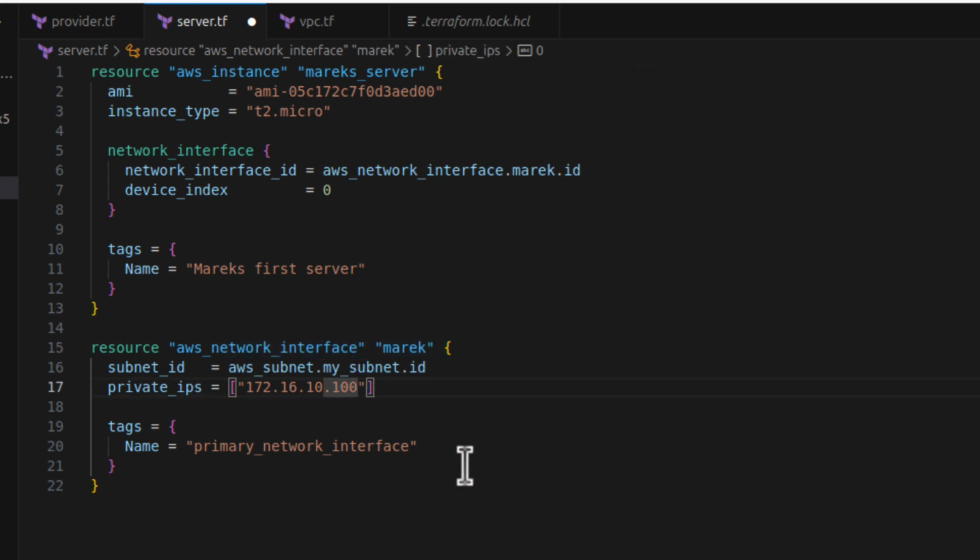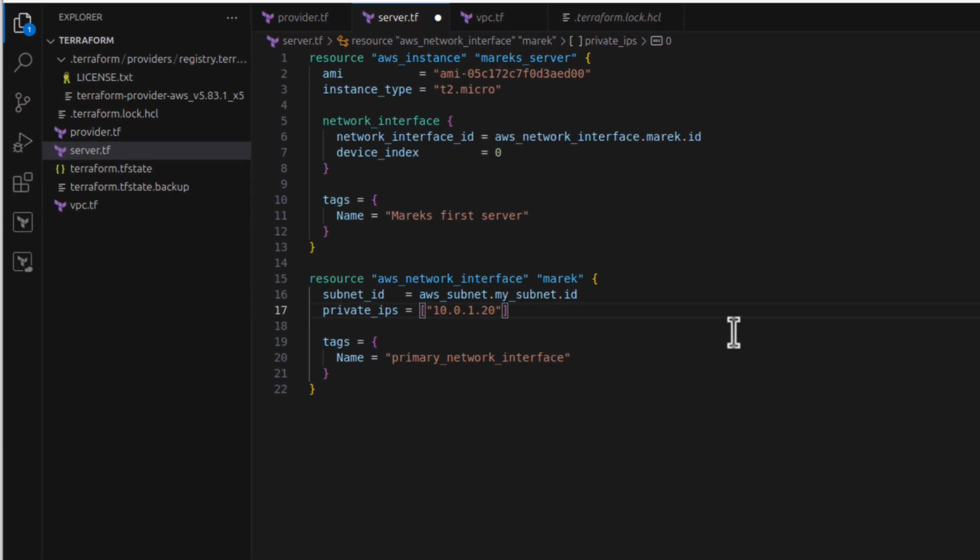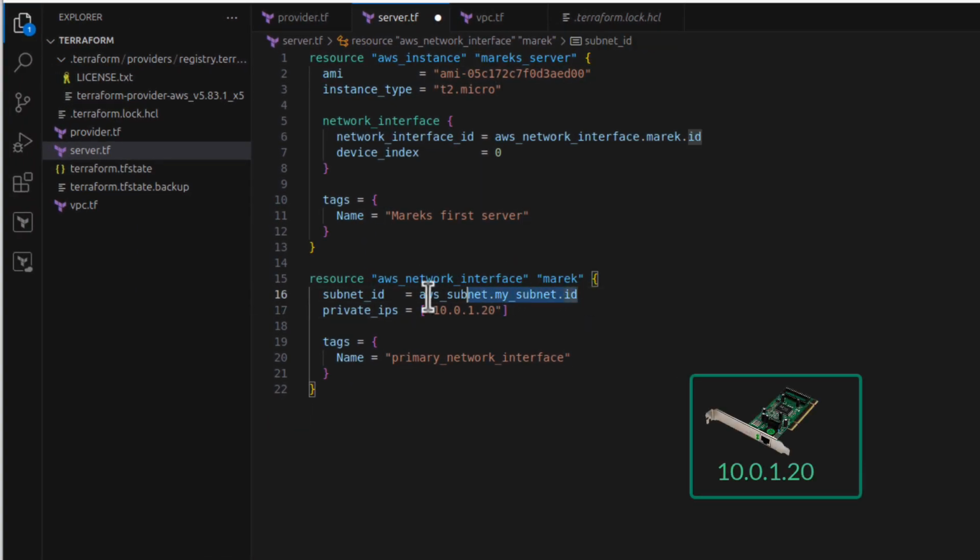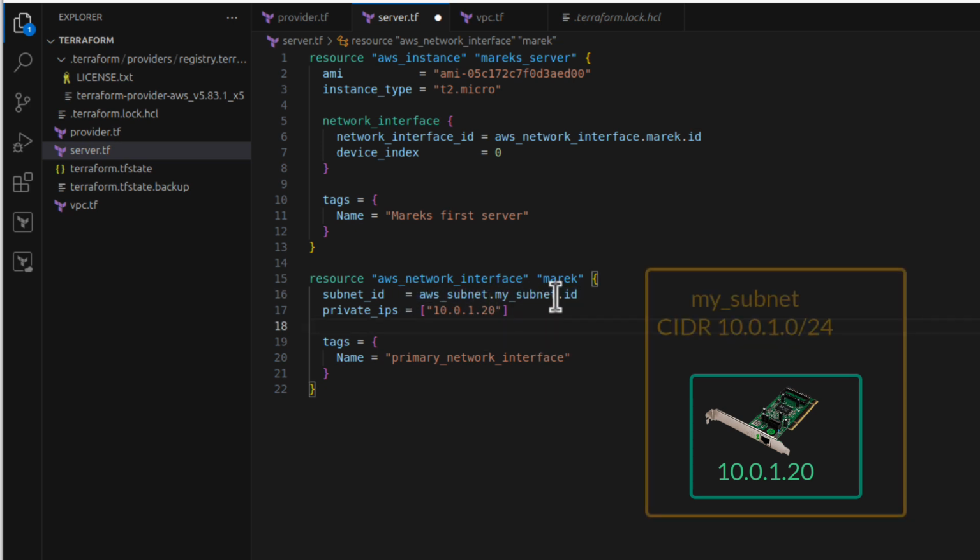And now private IP, I can choose whatever I want, but it has to be part of my subnet. So 10.0.1.20, I say. Why did I say 10.0.1.20? Because again, that network interface has another reference, another dependency, and it's aws_subnet, my_subnet.